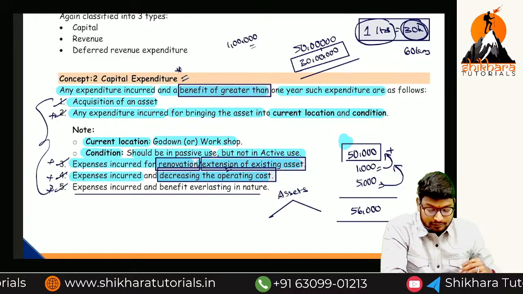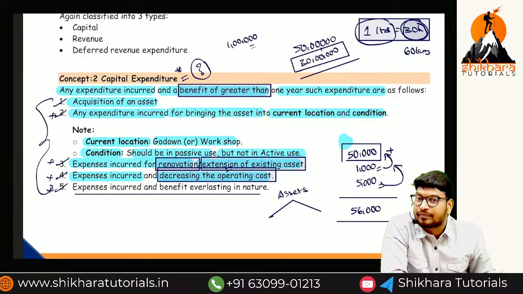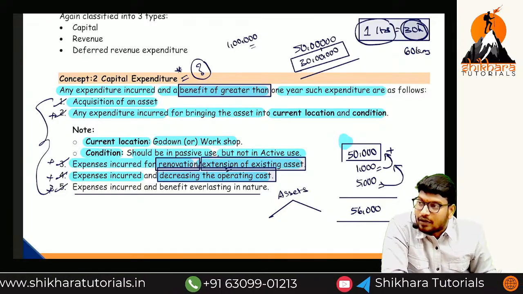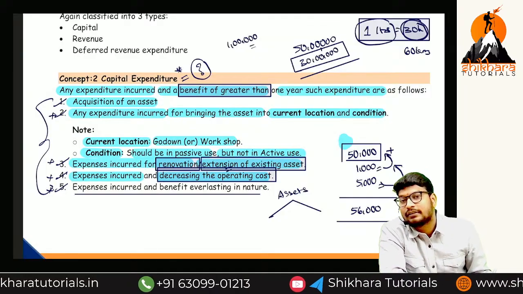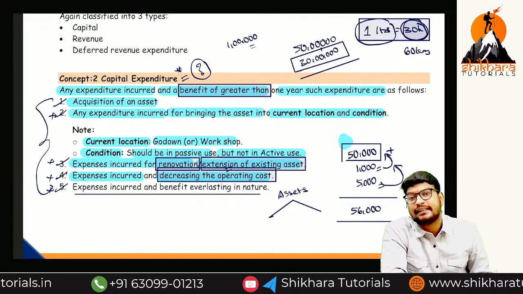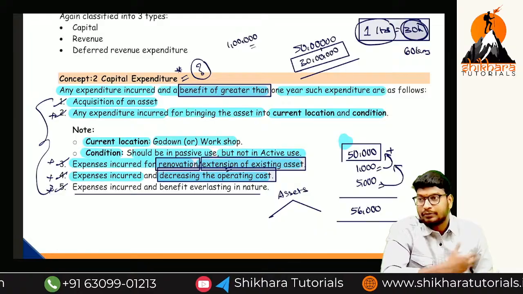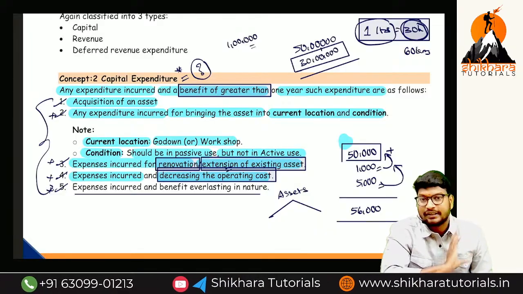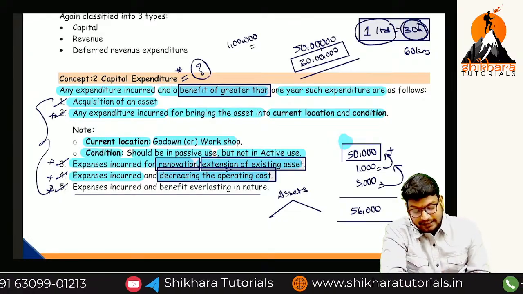Now, can I ask you something? The capital expenditure will be disclosed under the asset side of the balance sheet. The revenue expenditure will be disclosed under the debit side of the P&L account or trading account. If it is direct, trading account. If it is indirect, P&L account. I think you already know this now. Even if you don't know, we can discuss it again in the final accounts. So, is it fine till now?